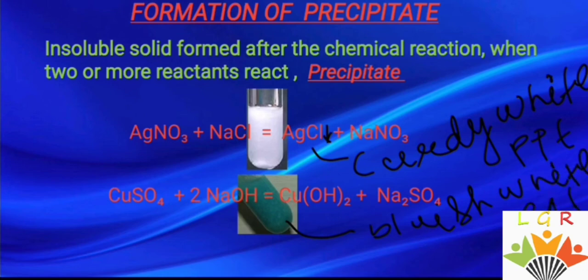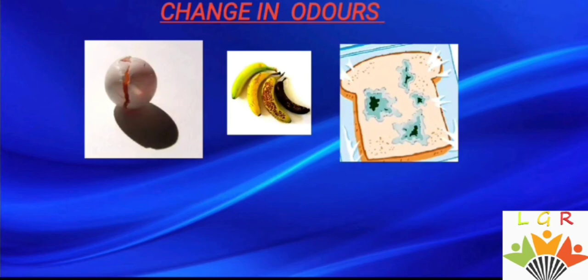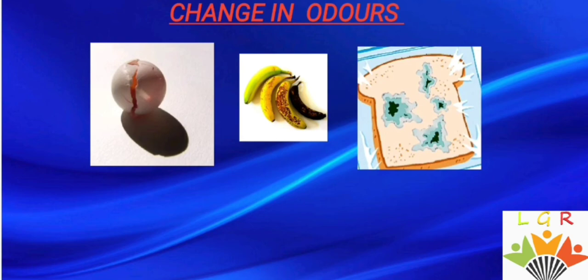Now there is a chemical reaction that takes place with a change in odor. For example, a rotten egg, or when food or bread spoils, you can see the spoiling of the food item. It smells very bad.